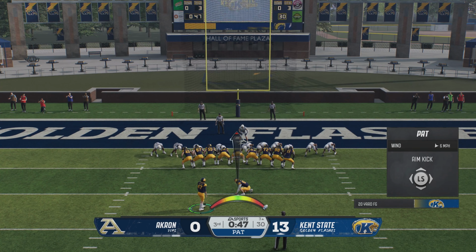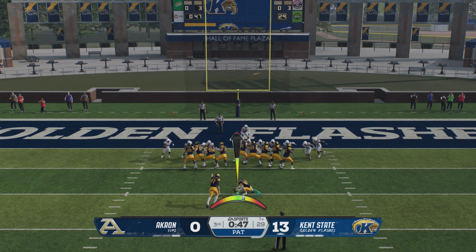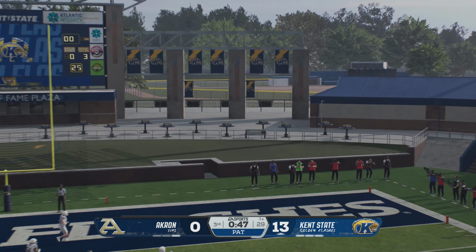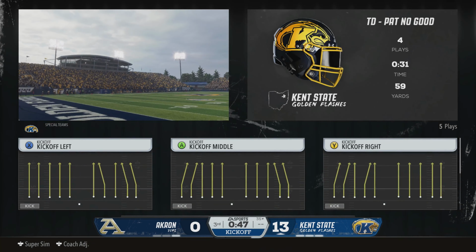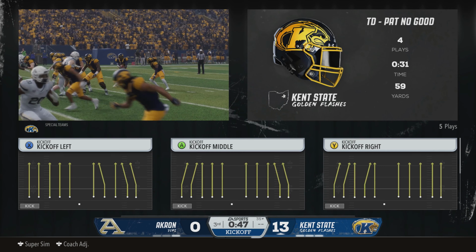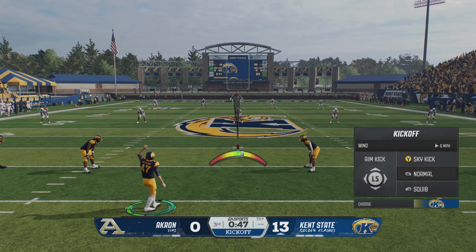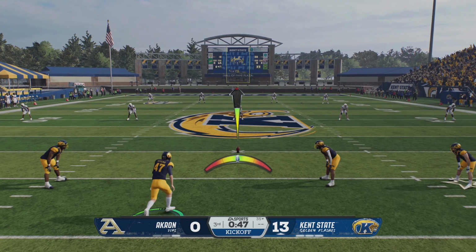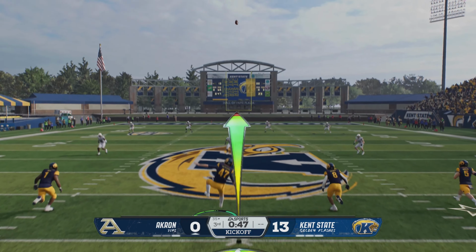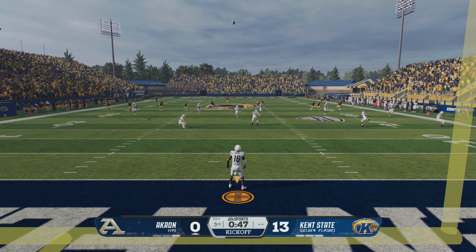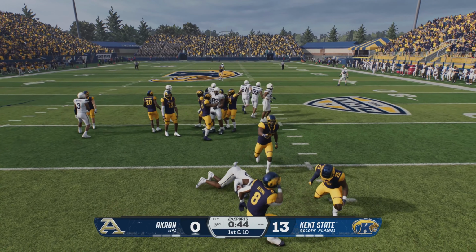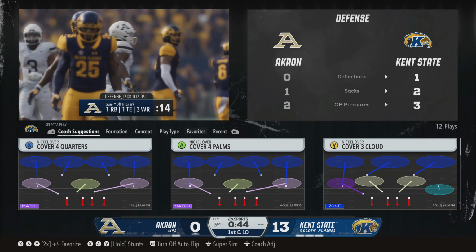So they'll try to add to the lead now with a PAT. Wow, the PAT is no good. That keeps the score. Kent State. So after putting up a touchdown, the kickoff team is out there to boot it away. Returner looking to make a play here. To be tackled at the 17. Strong job by the coverage team.